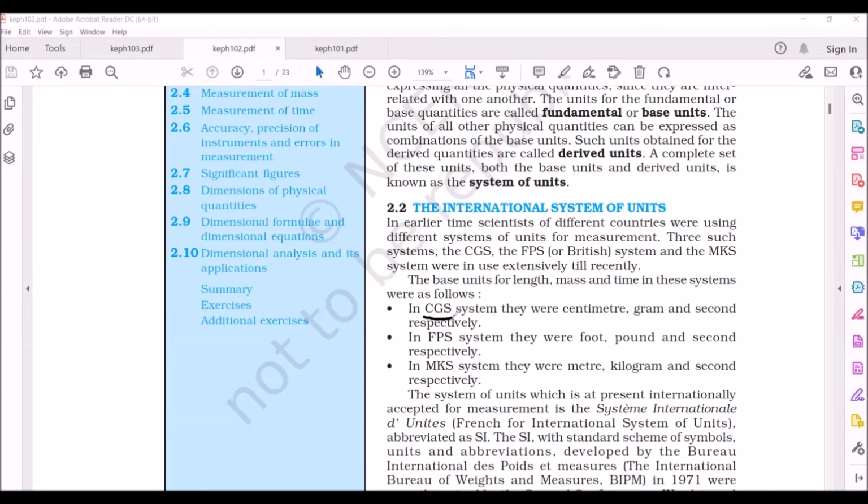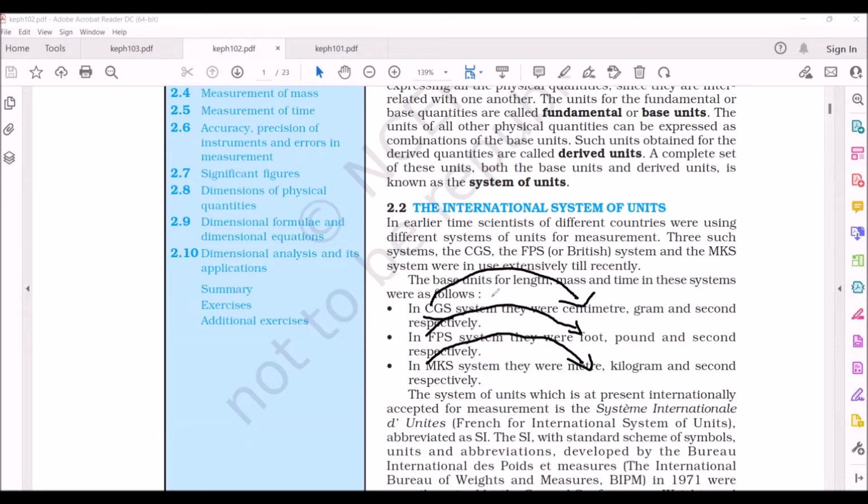In the CGS system, the unit for length is centimeter, whereas in the FPS system, the unit for length is foot. 1 foot, 2 foot, 3 foot, like that. This is a British system. Similarly, in the MKS system, it is meter. Meter is a very familiar term to us.